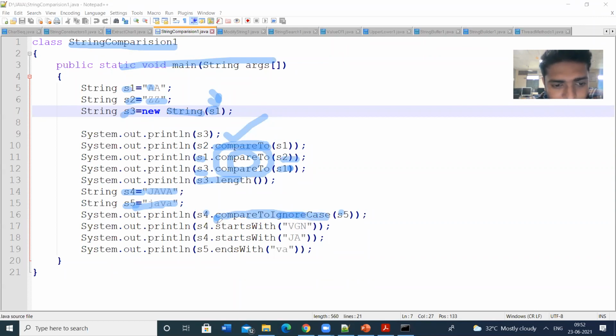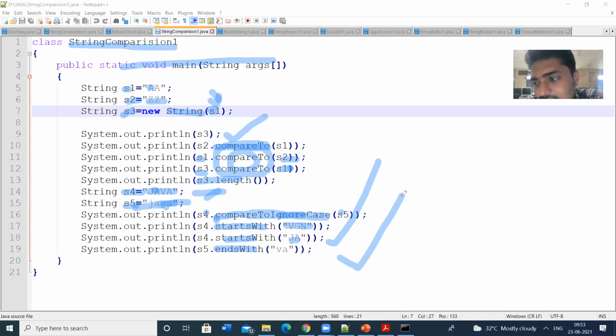And next we have the methods startsWith and endsWith. S4 dot startsWith VGN. S4 is the string Java. Whether the string starts with VGN, no, so it displays false. Then S4 dot startsWith JA. S4 starts with JA, so it is true. endsWith VA: S5 ends with VA. Yes, true.